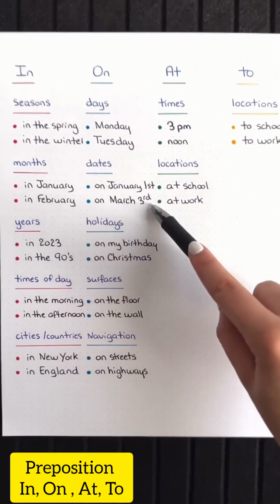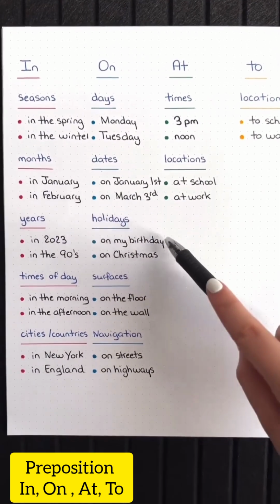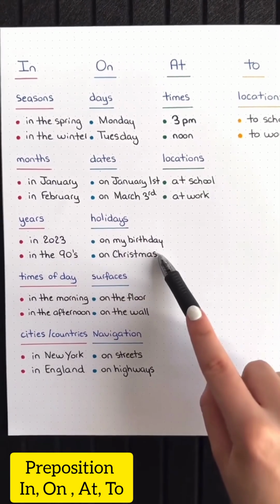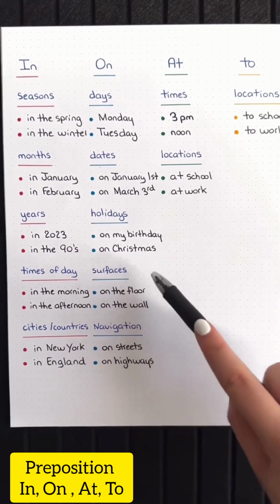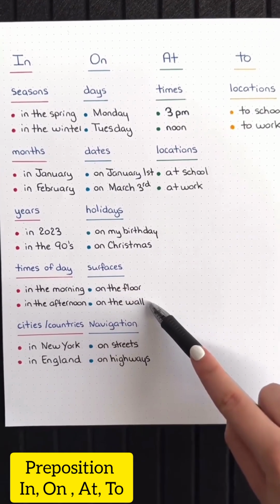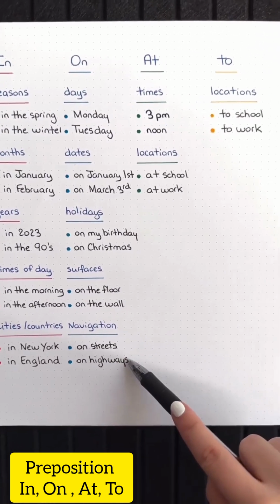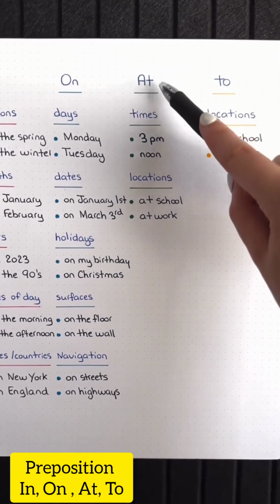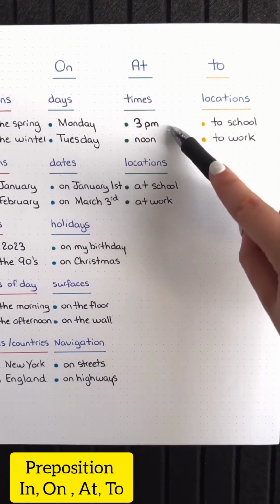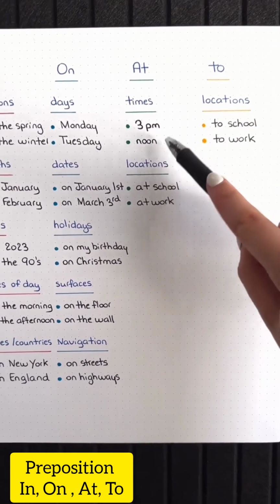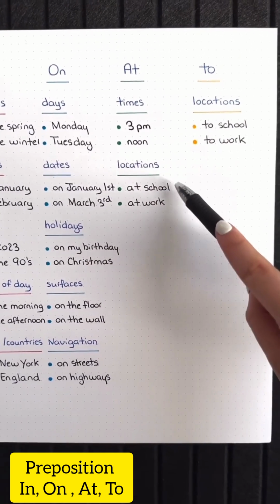The preposition "on" is used with days: on Monday, on Tuesday; with dates: on January 1st, on March 3rd; with holidays: on my birthday, on Christmas; with surfaces: on the floor, on the wall; navigation: on streets, on highways.